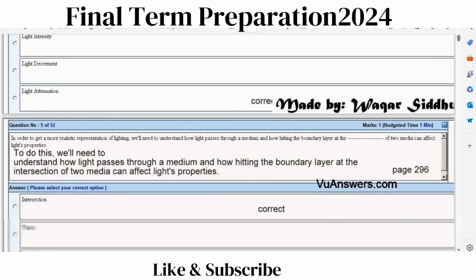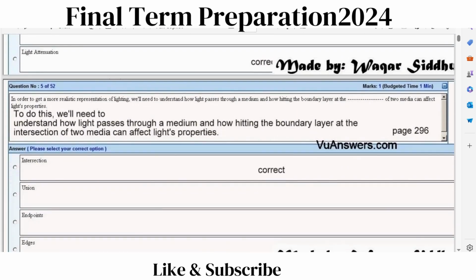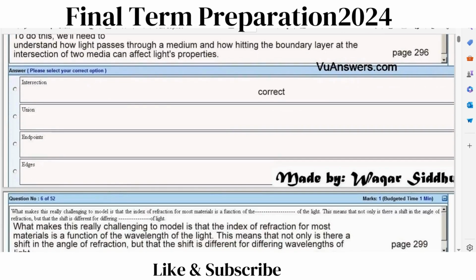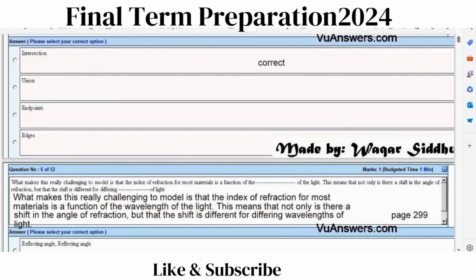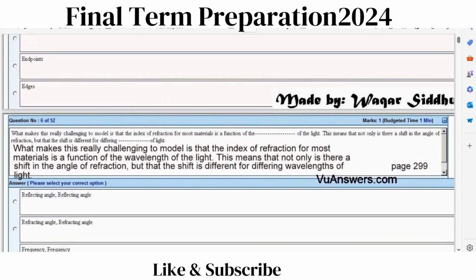Question number 5. In order to get a more realistic representation of lighting, we will need to understand how light passes through a medium and how hitting the boundary layer at the dash of two media can affect light properties. Correct answer is intersections.